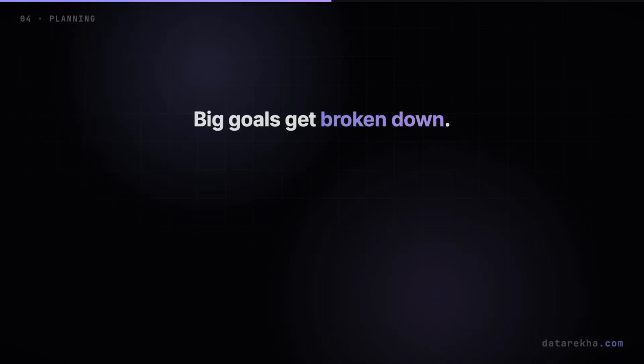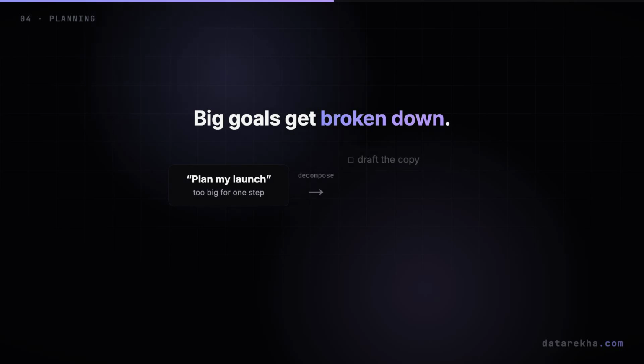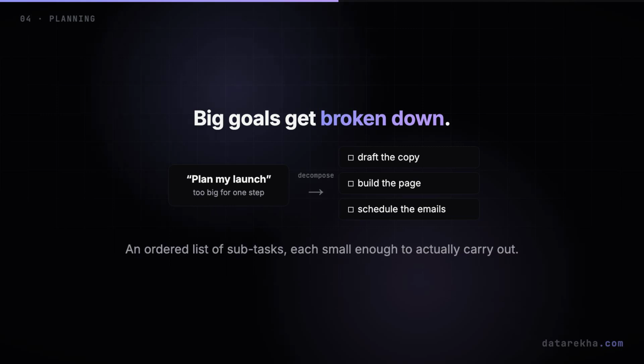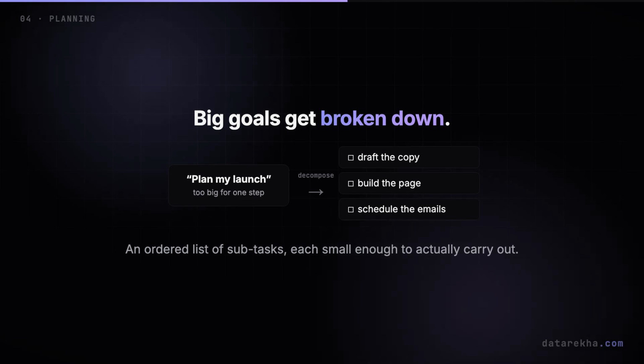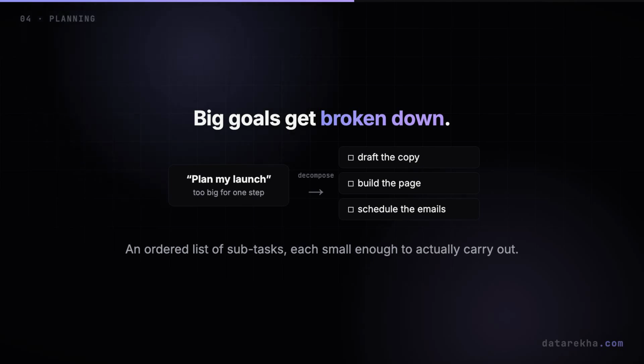Hand an agent a vague, sprawling goal. Plan my product launch, and a single step won't cut it. So it plans. It breaks the goal into an ordered list of smaller, concrete subtasks. Draft the copy, build the page, schedule the emails. Each one small enough to actually carry out, one at a time.